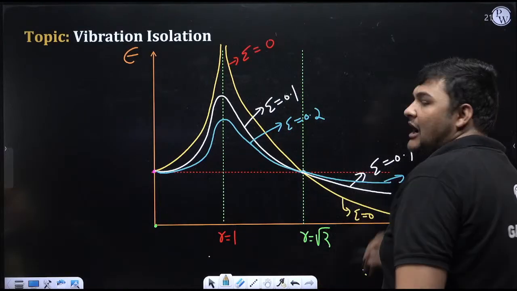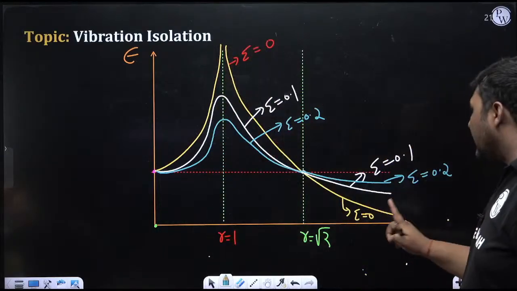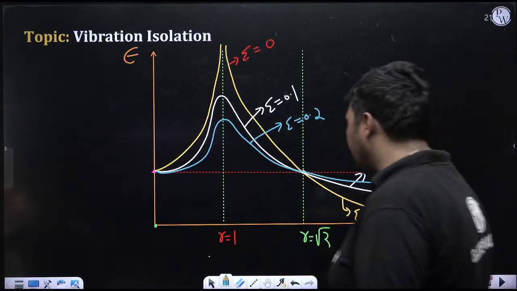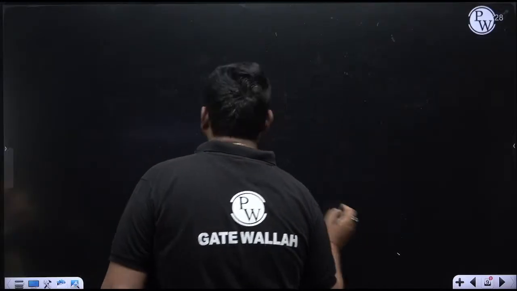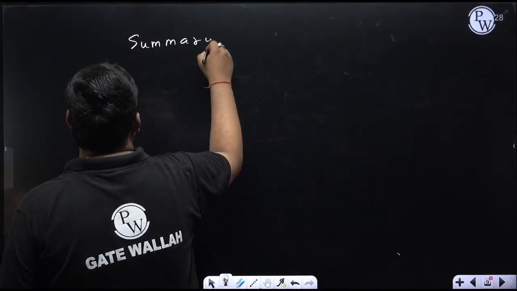So this is the graph of transmissibility and r. And isolation is effective when r is greater than root 2. So this is the pattern. I am making a final summary. Sometimes questions can come from this graph. If you remember the image of this graph, you can easily understand these conclusions.